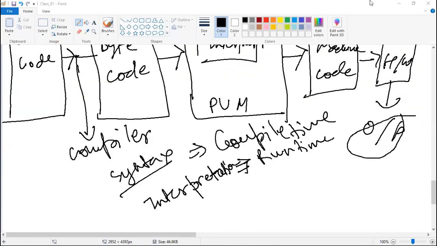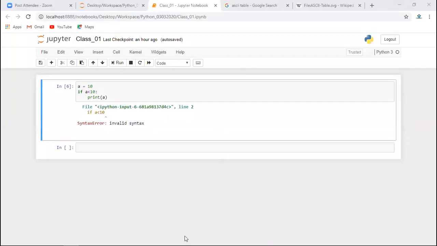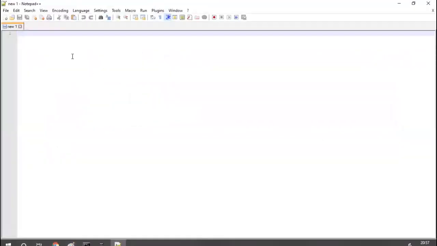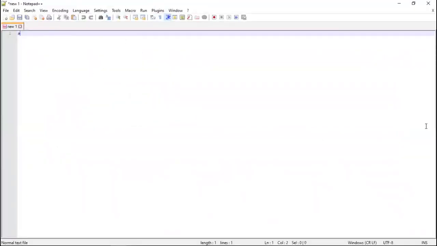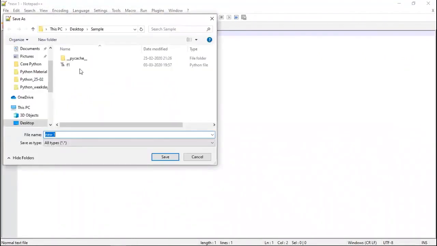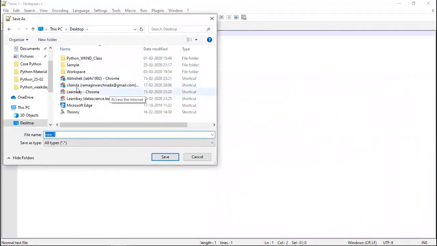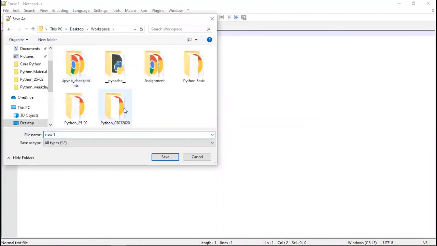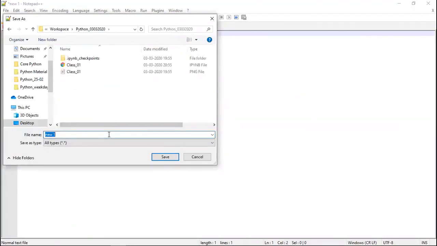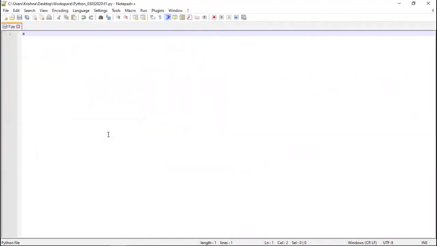Okay. So now let's write some code and then we will see how the bytecode is generated. We will generate this bytecode explicitly. First of all, let's say I'm writing one code, let me save this. I'm using this Notepad editor. I will be using different editors.